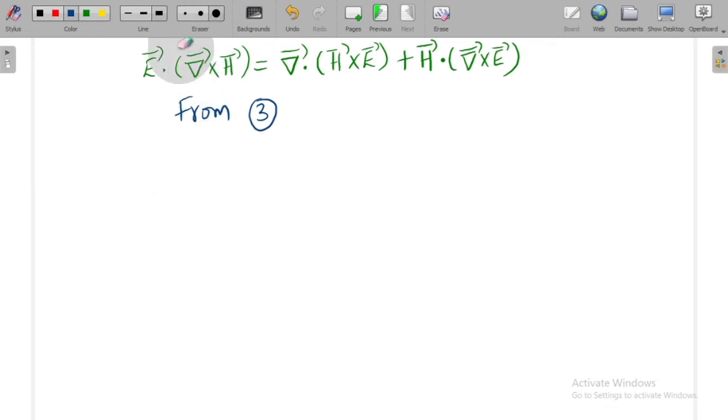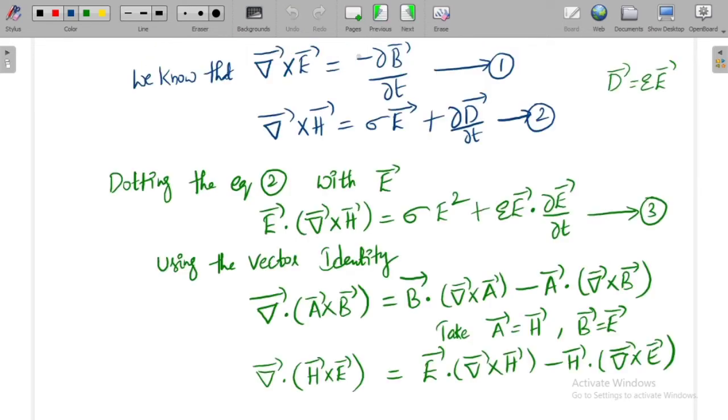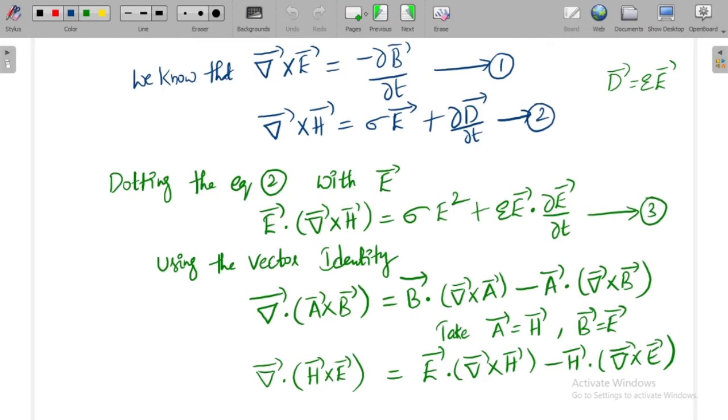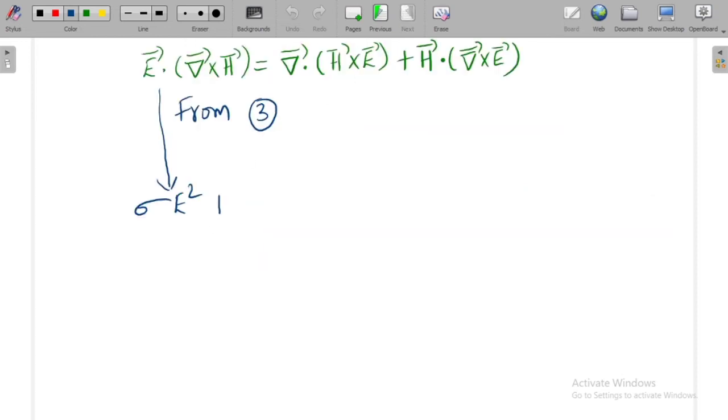In place of E bar dot del bar cross H bar, what can I substitute? Sigma E square. So in place of this, I am substituting sigma E square plus epsilon E bar dot dou E bar by dou T, and it is equal to